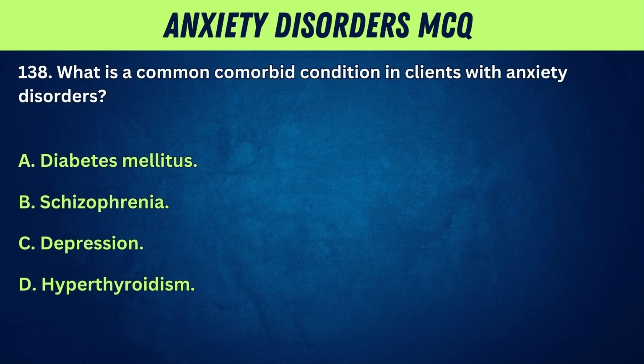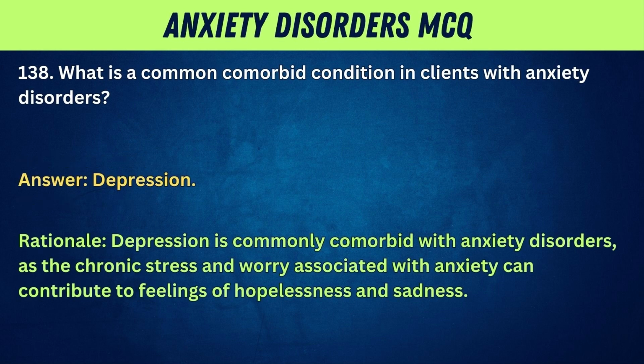138. What is a common comorbid condition in clients with anxiety disorders? A. Diabetes mellitus. B. Schizophrenia. C. Depression. D. Hyperthyroidism. Answer: depression. Rationale: depression is commonly comorbid with anxiety disorders, as the chronic stress and worry associated with anxiety can contribute to feelings of hopelessness and sadness.